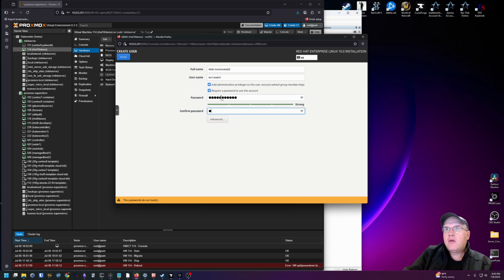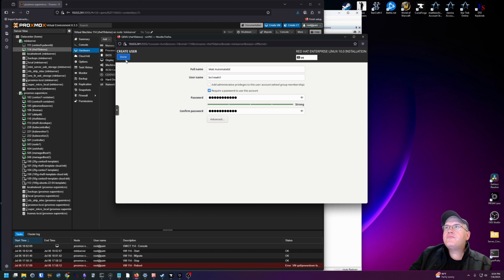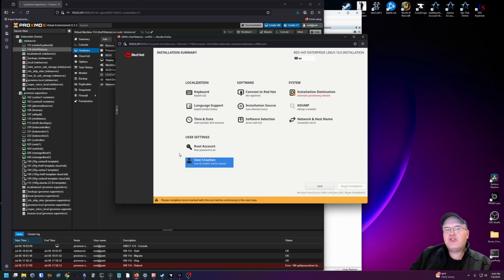Let's look at what items render advanced. You can tell it where you put the home directory. You can even tell it what group to put it in. I'm just going to change this to admin. You don't have to change any of those last options. Okay, all this localization part is set up correctly.